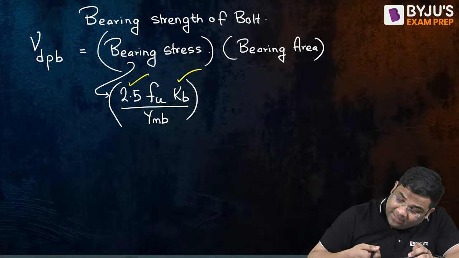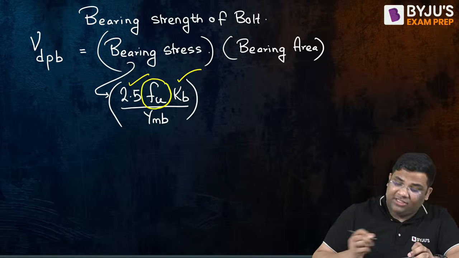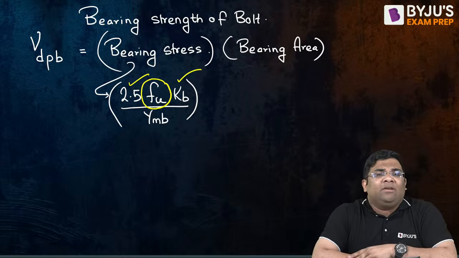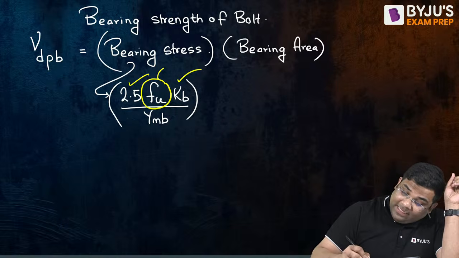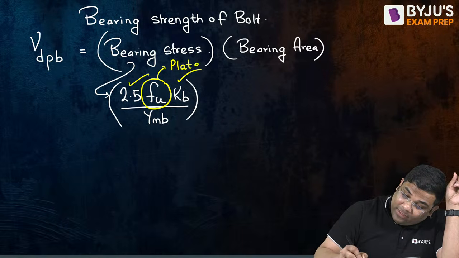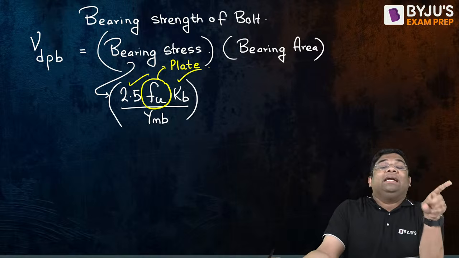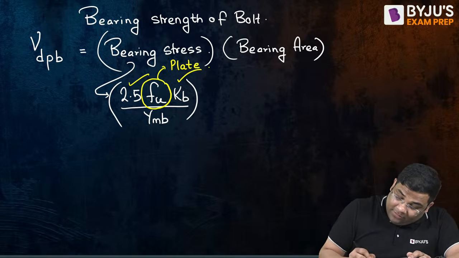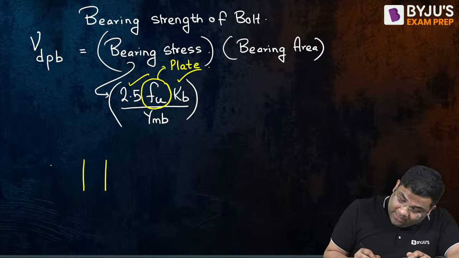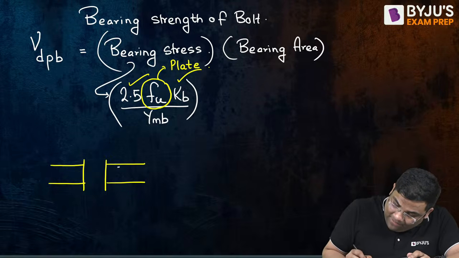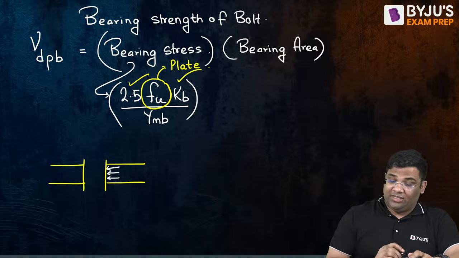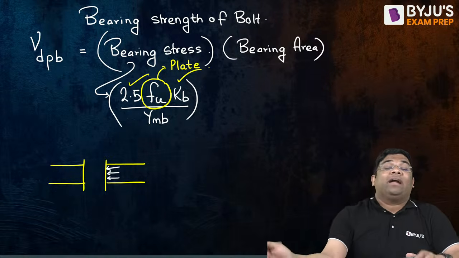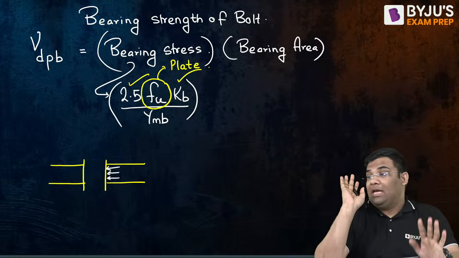Now what is the difference? Here why I have written Fu. When I am finding the shear stress, I was taking Fub for the bolt, but in finding the bearing strength of bolt, I will take this of the plate. Very important. I'll take for the plate because the plate is actually applying the bearing. You see, suppose this is the plate, and this is the bolt. The plate is applying the bearing stress like this. I will take Fu and then few factors, 2.5 kb by gamma mb. I'll come to kb, don't worry.